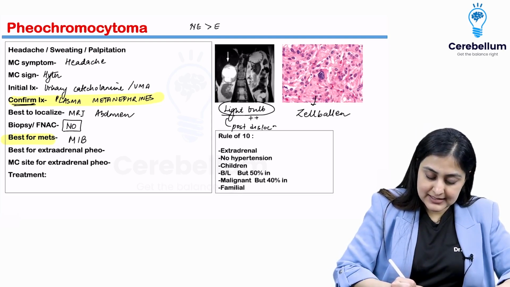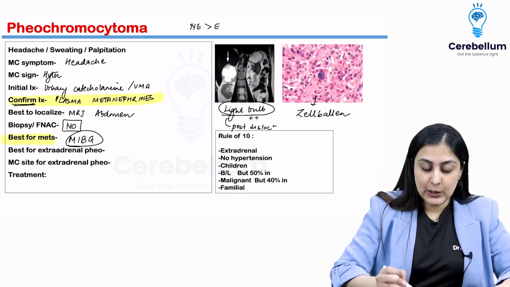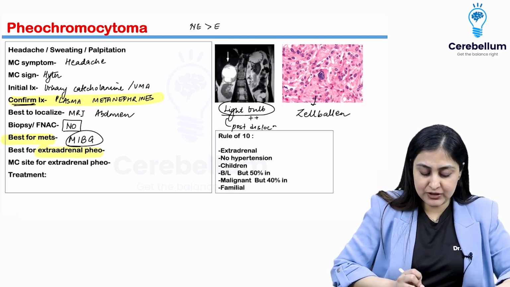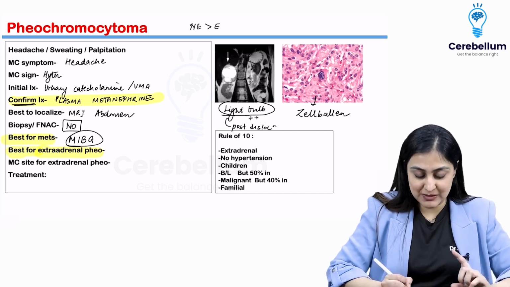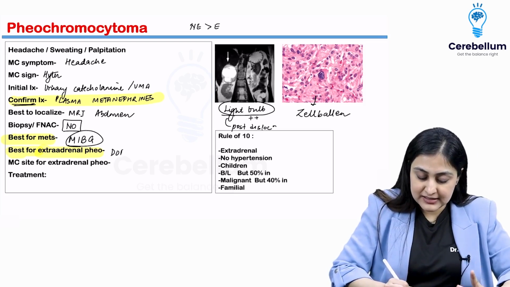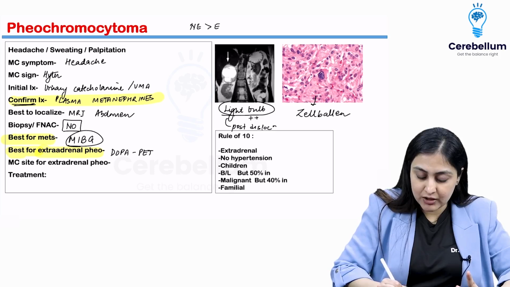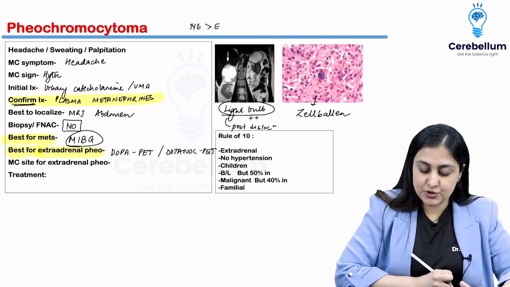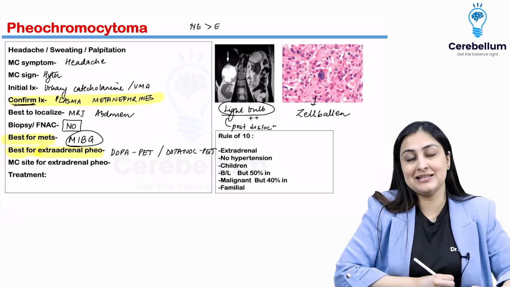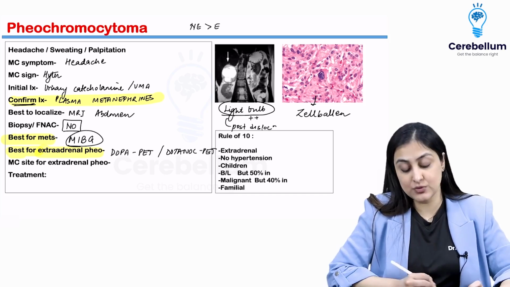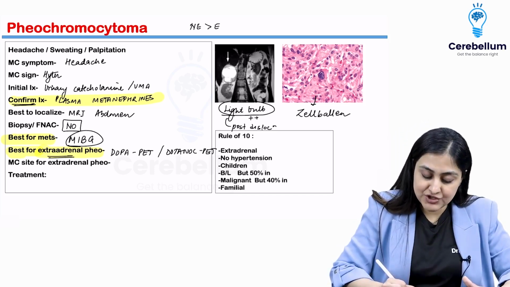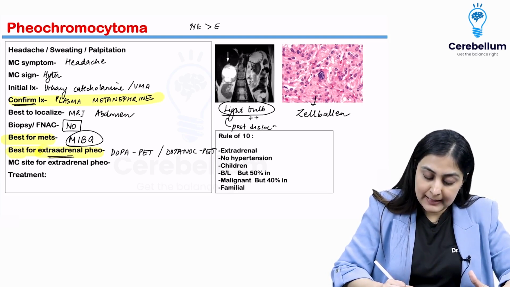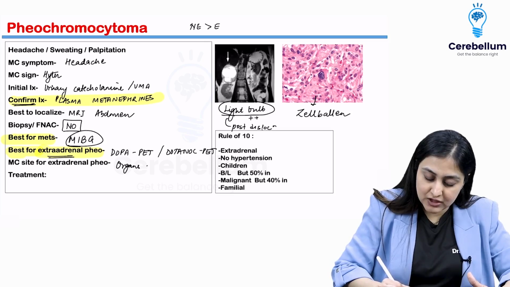Again, controversial, but best for metastasis of a pheochromocytoma: M for metastasis, M for MIBG, whereas for extra-adrenal, I've put in so much research just to give you these 2 answers that you can actually trust me here. Best for extra-adrenal is either a DOPA PET or a DOTANOC PET, depending on what you have in the options, okay? These are specific to neuroendocrine tumors, and that's why they can pick out extra-adrenal FEO the best.